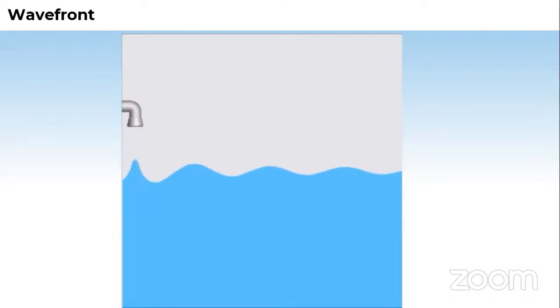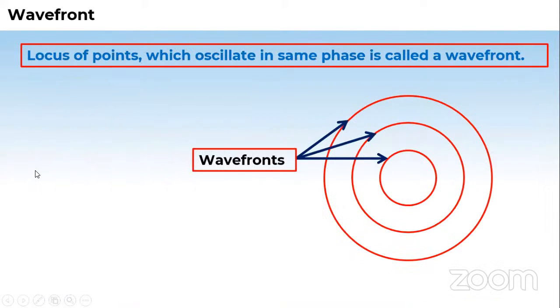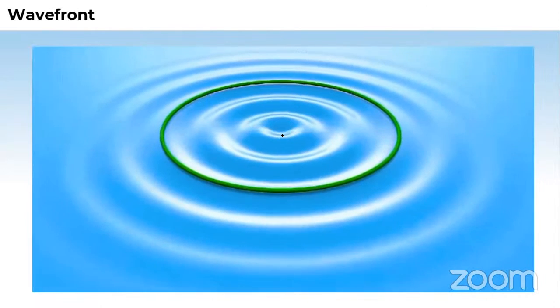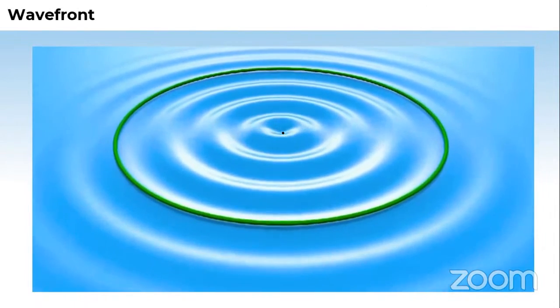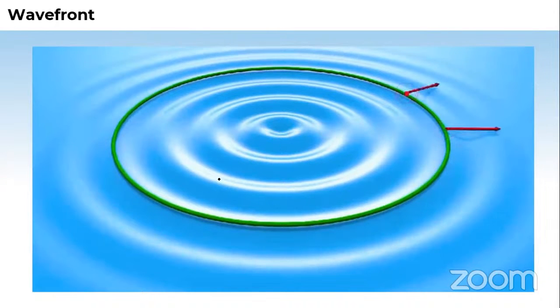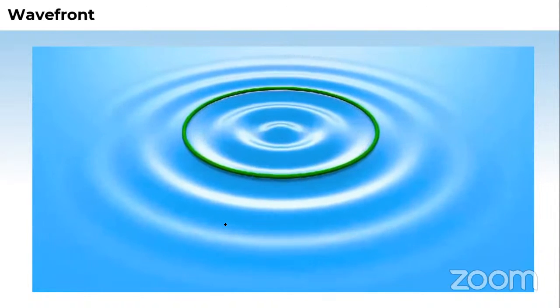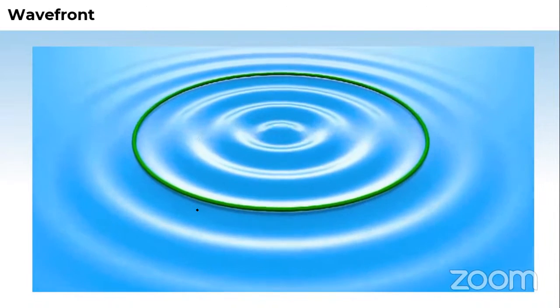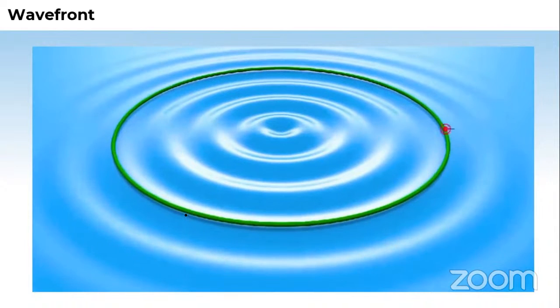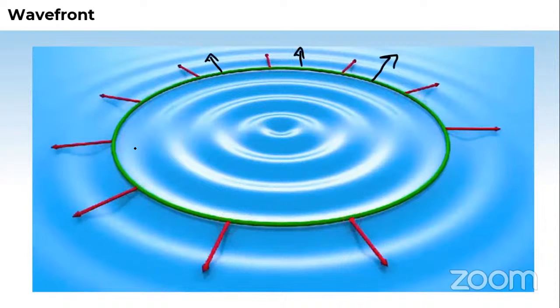Now if I talk about the wavefronts, students, let us see the definition. Suppose you drop a ping pong ball, or a rock or a stone in a pond, you will see circular vibrations being set up. These are nothing but wavefronts. And the direction of the wave, or the energy traveling as a wave, is shown by these lines, which are always perpendicular to the circular vibrations or wavefronts.